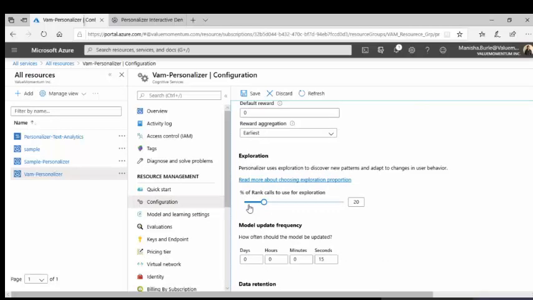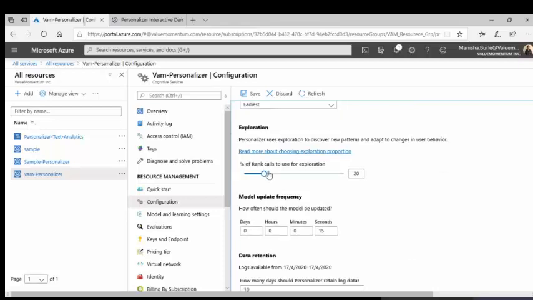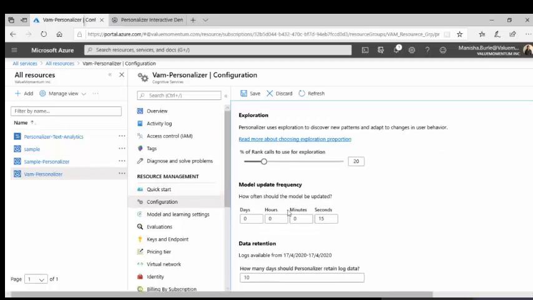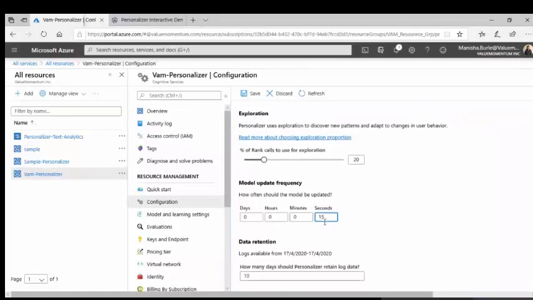And this is exploration. How much percent of rank calls to use for exploration? Vishwa has explained exploration and exploitation, right? This is exploration. So here I have set it to 20%. It's like 20 calls out of 100 calls are used for exploration. And the model update frequency, how often it should be updated. So I am setting it to 15 seconds.